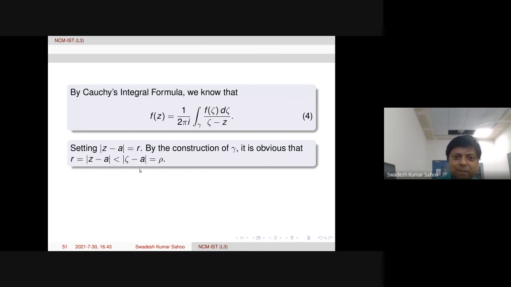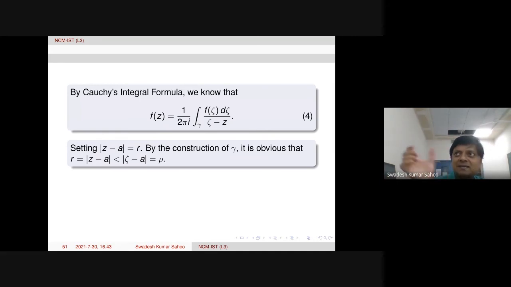Why are we considering this trivial relation? Because we want to write the denominator quantity in formula 4, zeta minus Z, in terms of something whose series expansion we can write. Some kind of geometric series we will be getting, where terms are of the form 1 over 1 plus Z, 1 over 1 minus Z.